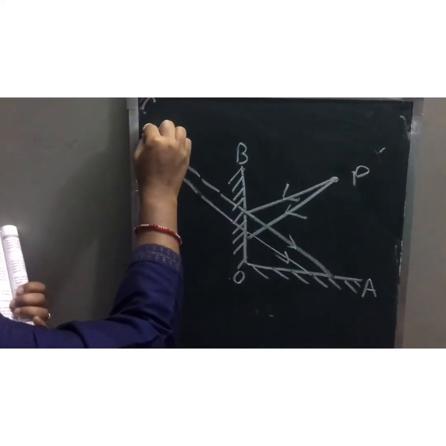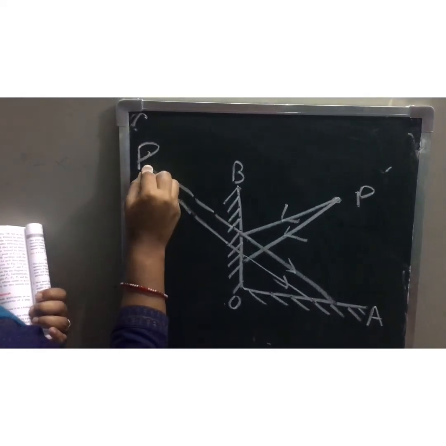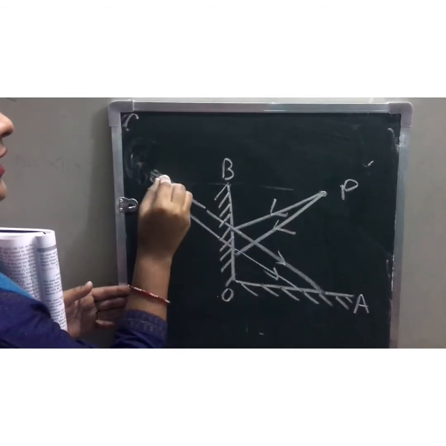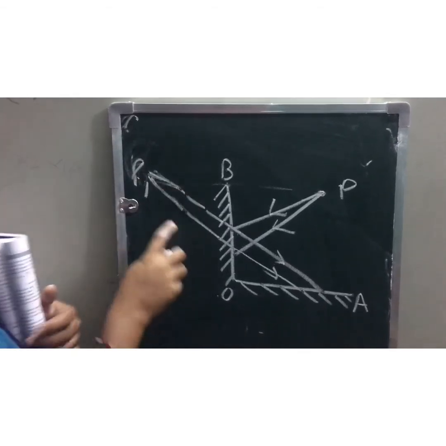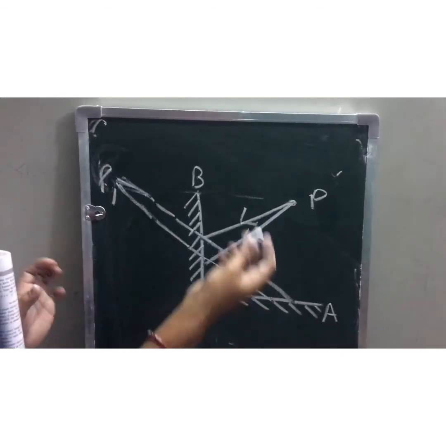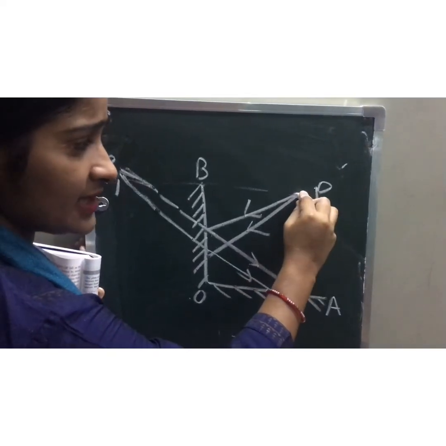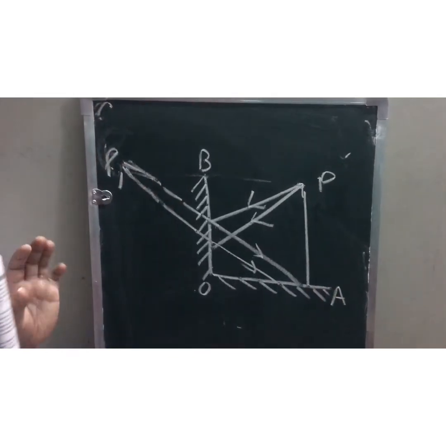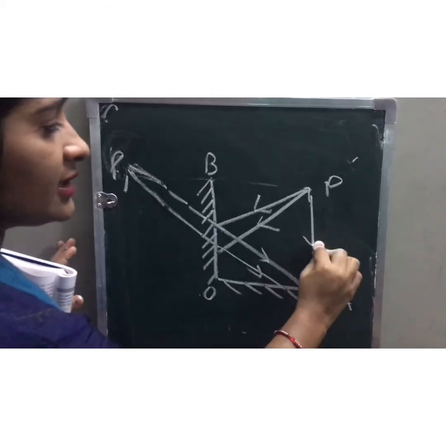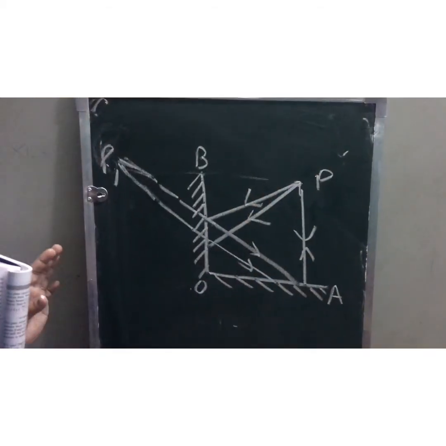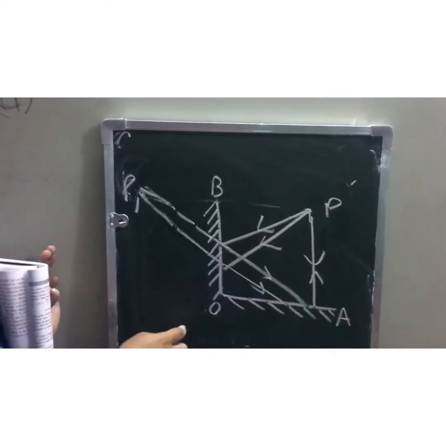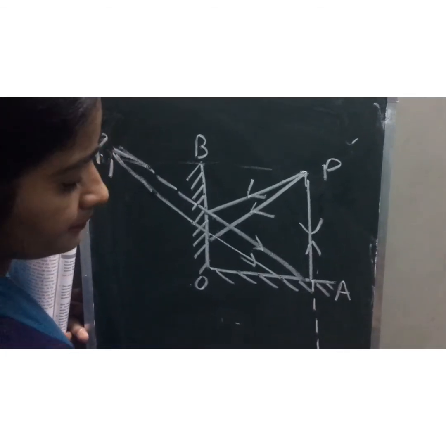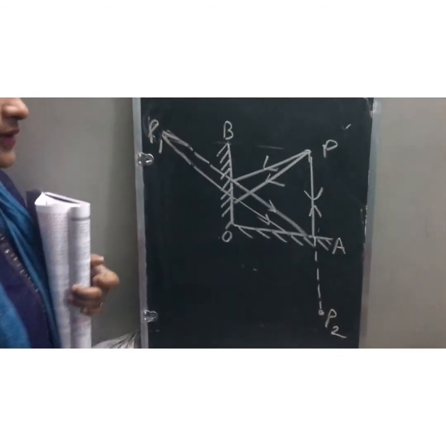Let's say P1. Here we get the image P1. Now this is the object P, and a normal incident ray will go like this on the OA mirror. Then the reflected ray will retrace the path since it is falling normally on the mirror OA. The image will form here. This is the image P2, children.